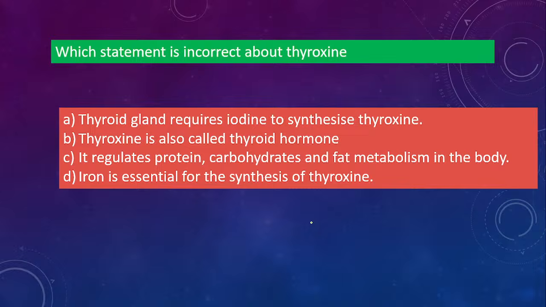Ductless means, as I just said, the one which does not contain a duct. Those which release directly into the bloodstream are called ductless glands. Okay, let's see the answer. So here option D is the correct answer, that is, this statement is wrong. Iron is not essential for the synthesis of thyroxine. This is the wrong statement. These other three are correct.